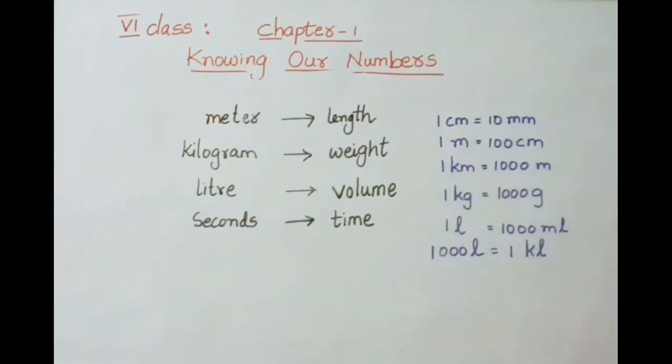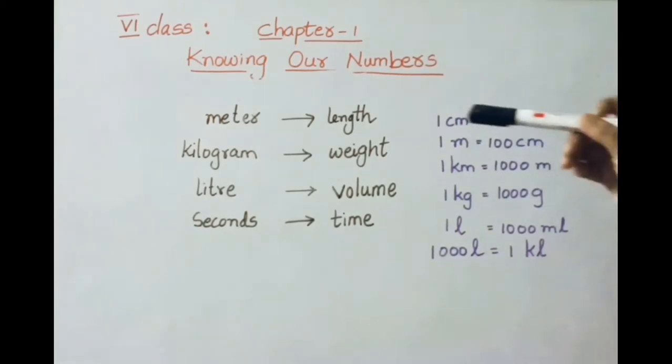Kilograms: for heavy weights we will use kilograms. For less weight we will use grams and milligrams. Next, liter. To measure liquids we will use liters, like kerosene, petrol, water. All these we measure in liters, and milliliters also. Next, seconds. Second is the least unit while measuring time. After seconds we use minutes, hours, etc.